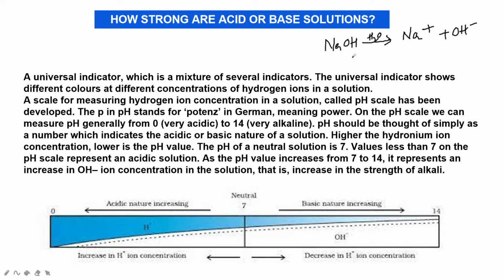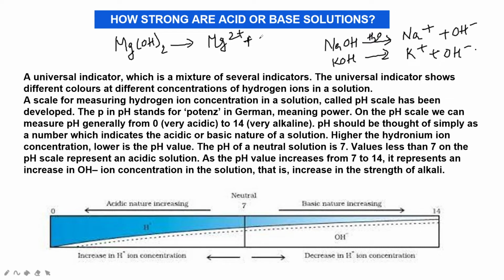Similarly, KOH in the presence of water forms K plus ion and OH minus ion. In the same way, magnesium hydroxide in water forms Mg2 plus and 2 OH minus ions. So a common property of all bases, which are alkalis, is that they produce OH ions, hydroxide ions, when dissolved in water.